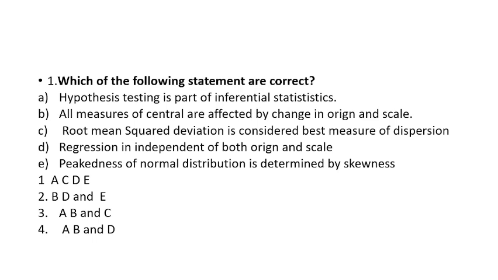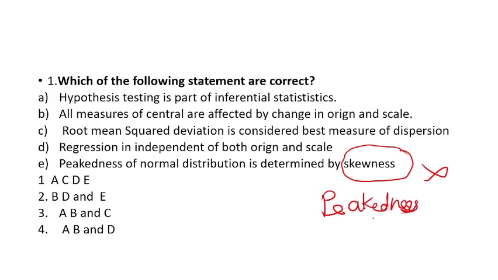Now if you check option E, peakedness of normal distribution is determined by skewness. This statement is false. Why? The peakedness is determined by using kurtosis. Different measures of kurtosis are used to determine the peakedness.